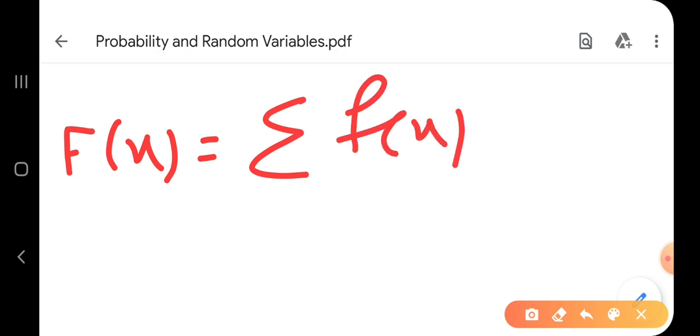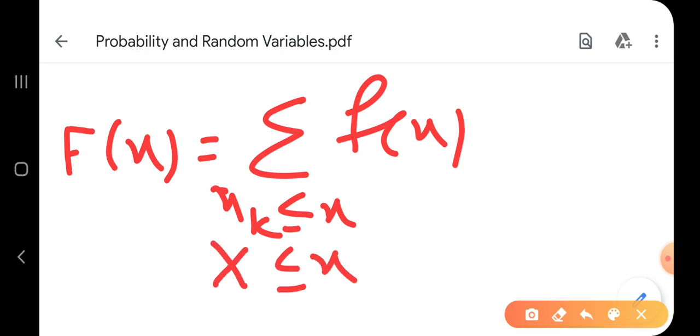Summation of f of x, xk is less than or equal to x. Summation of all probabilities xk is less than or equal to x. Or you may call capital X is less than or equal to x. No problem. You may use anything.